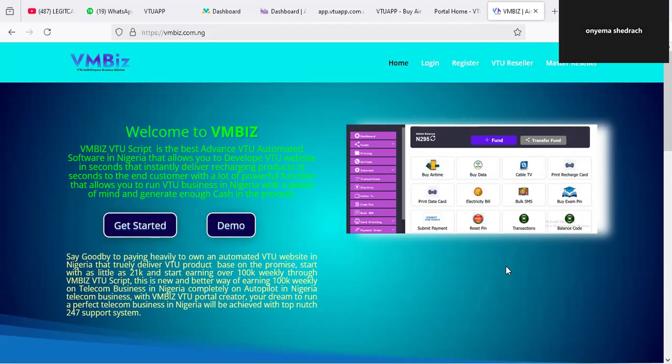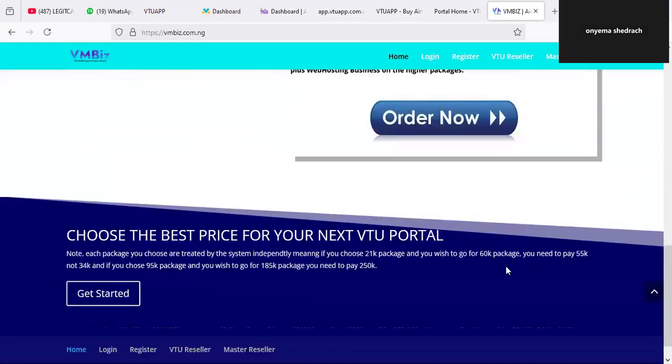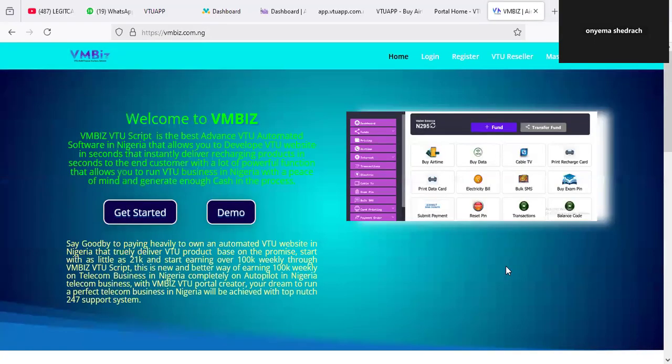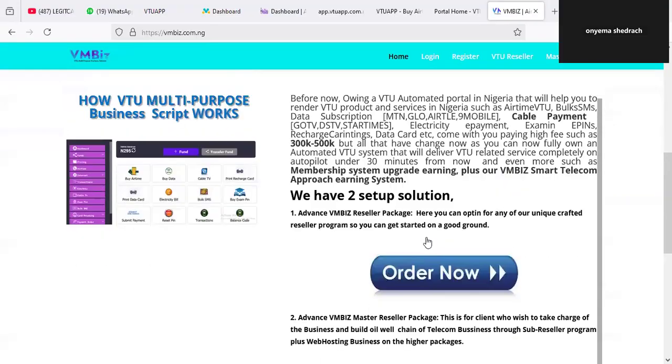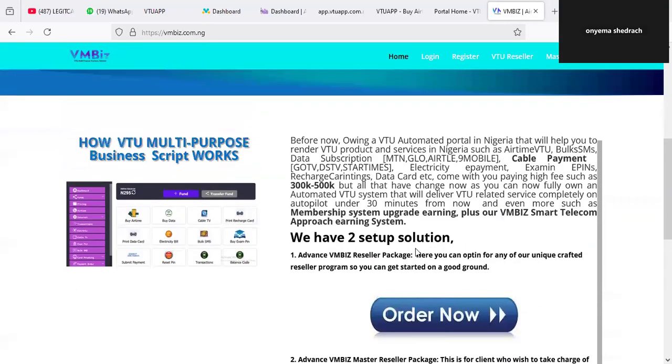VMBase is a VTU web application that we deployed last month. Most people that own the solution are now demanding, can I get the script of this application? Having seen how it works, we are going to be looking at how to get the script. At the moment of recording this training, there is no sales page available for the script yet. It's just the other page that is available.